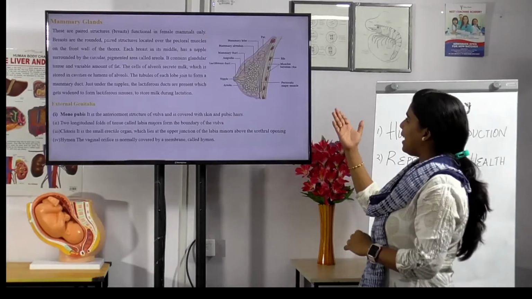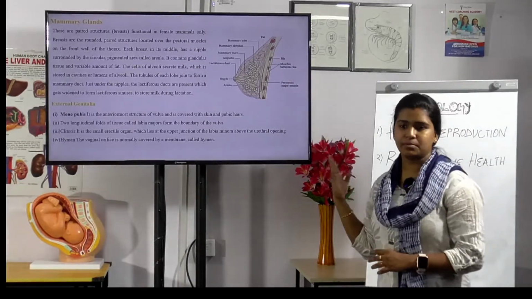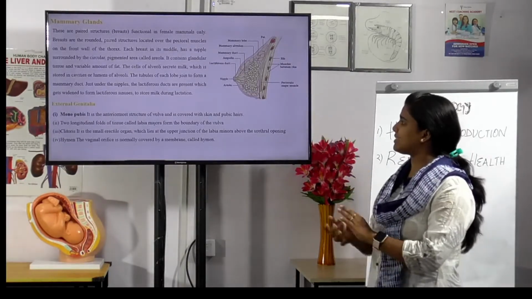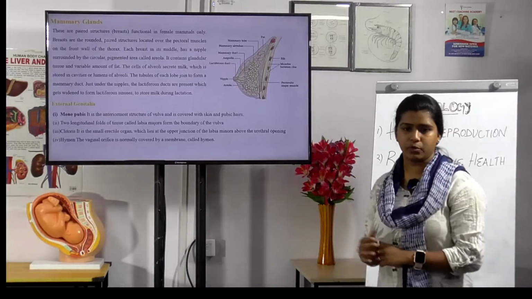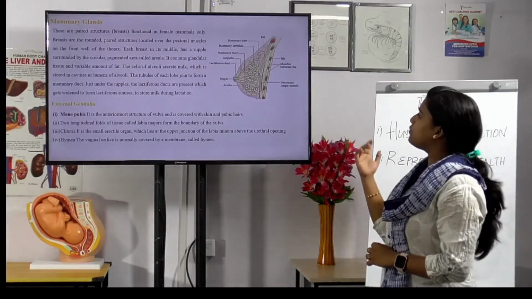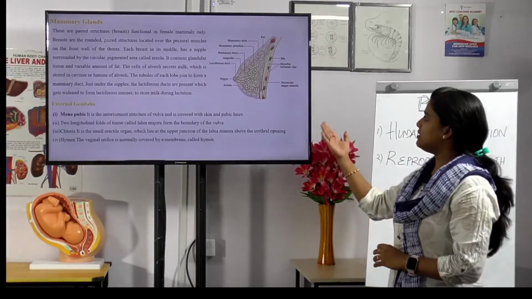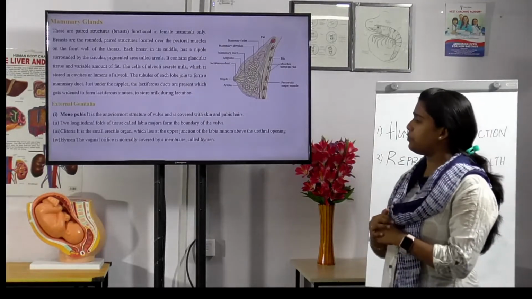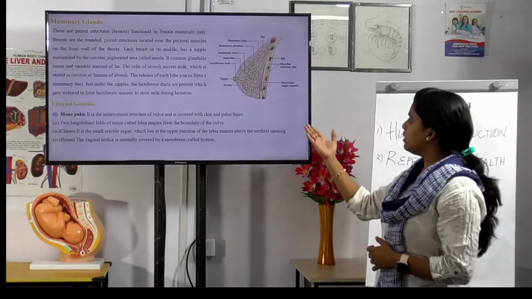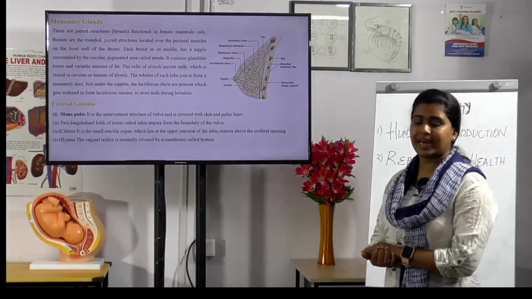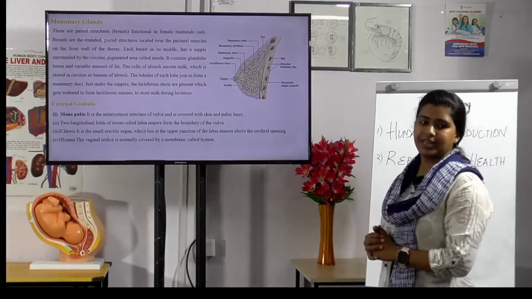The cells of the alveoli secrete milk, which is stored in the lumens of the alveoli, and the tubules of each lobule join to form a mammary duct. Just under the nipples the lactiferous ducts are present, which widen to form lactiferous sinuses to store milk during lactation.